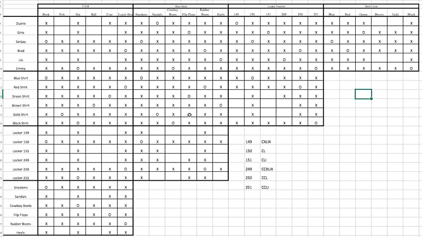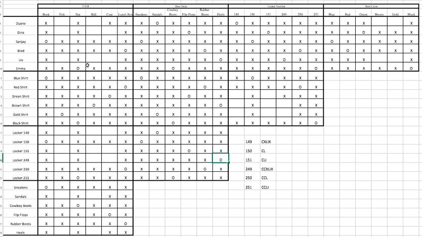And we finished everything with Emma. Oh, here we go. We already figured out Emma has locker 251, so let's add that here. And X's in the rest of that row, and X's in this column, which allows us to put an O here. And then that means we could put an O here. And now this box is all filled out. And let's see what else we can do. So we keep going. It's just a matter of elimination.